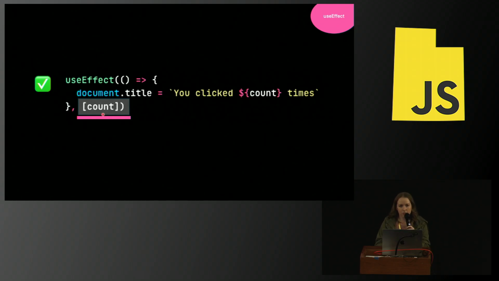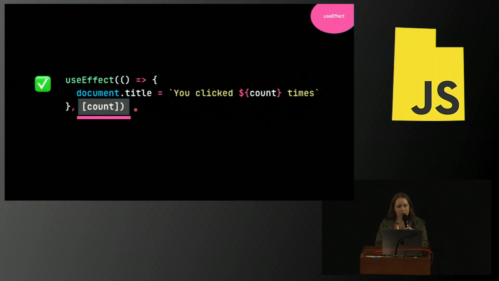And while that might sound really easy right now, you might run into a useEffect that's running more often than you want it to, and your code is getting more complicated, and you might look at that dependency array and think, maybe I should remove some of these variables. But please do not do that. You have to disable the linter in order to do that in the first place.